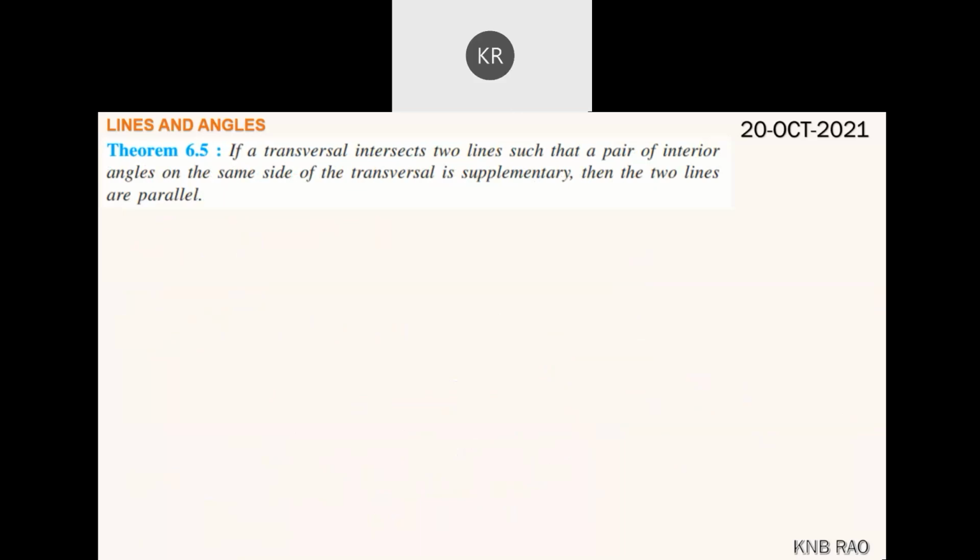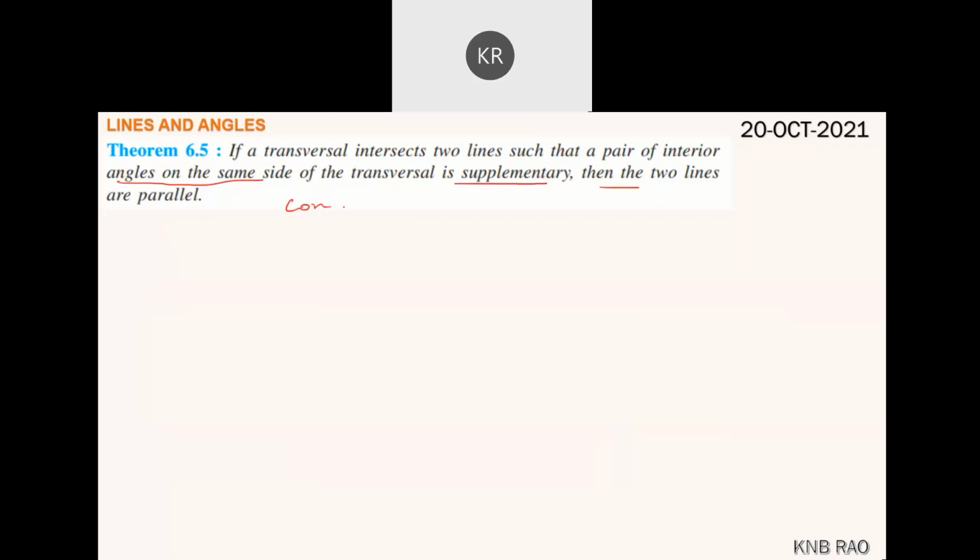Theorem 6.5. What is theorem 6.5? If a transversal intersects two lines such that a pair of interior angles on the same side of the transversal is supplementary, then the two lines are parallel.